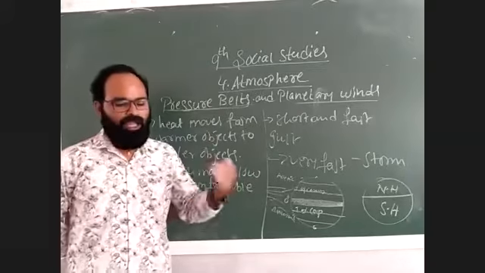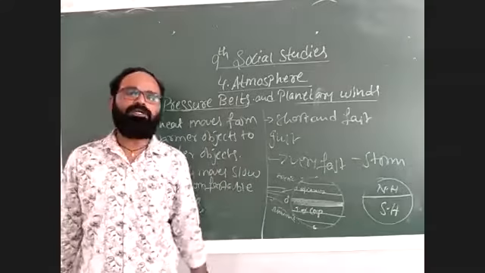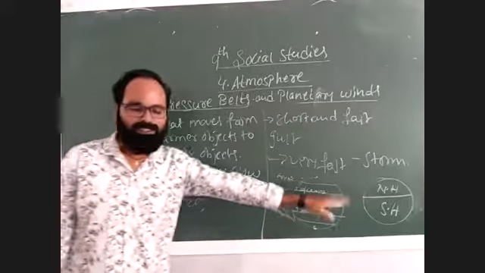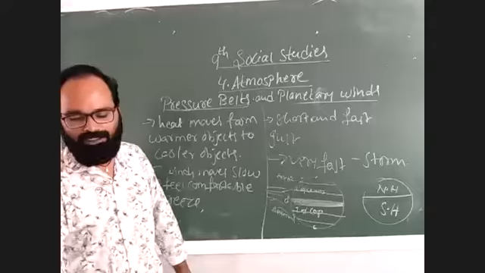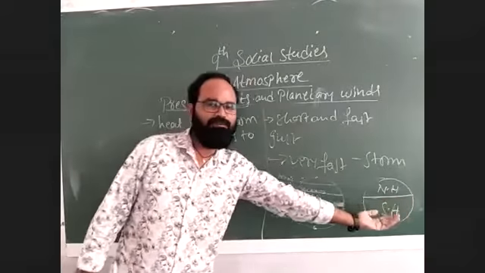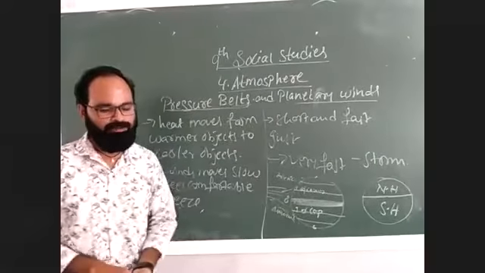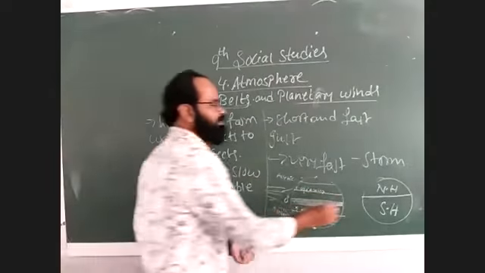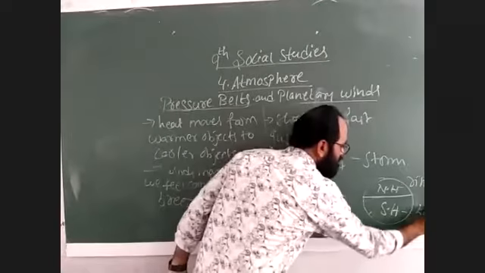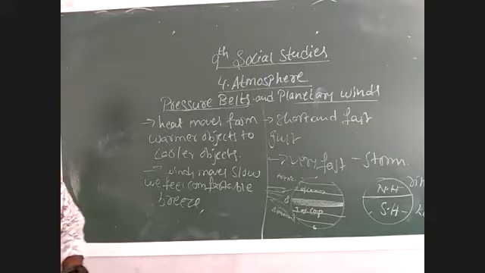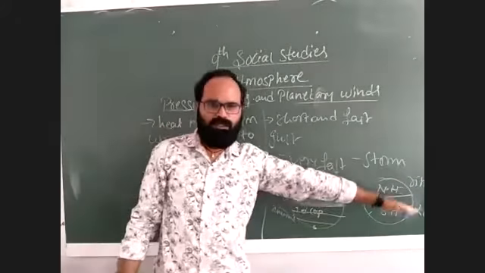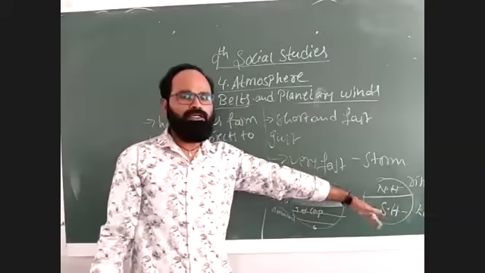Okay. Actually, wind moves slightly to the right in the northern hemisphere, and in the southern hemisphere it is completely different. It moves slightly to the left side. In the northern hemisphere, it moves towards the right side, and in the southern hemisphere, it moves towards the left side. Okay. Why does this happen? Why does the wind in the northern hemisphere move towards the right? Why does the wind in the southern hemisphere move towards the left?